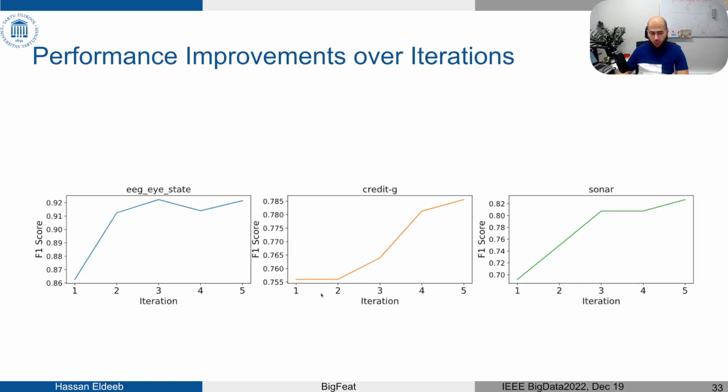We also studied how well our tool is performing and the added predictive performance improvement over different iterations. As we see here from these three different examples, the predictive improvement increases over time, then plateaus almost after the fifth or the seventh iteration. That's why we didn't use really deep iterations of more than 7 times.